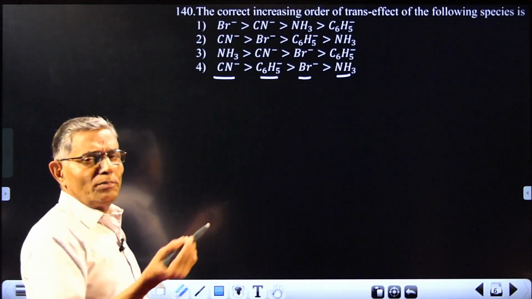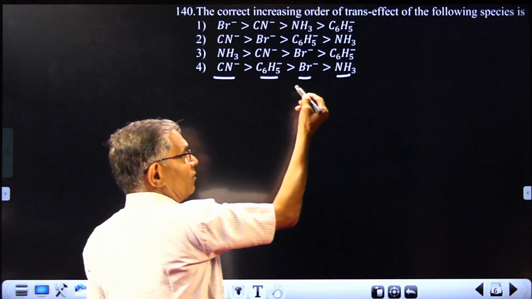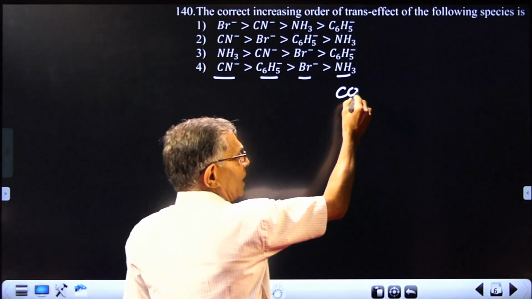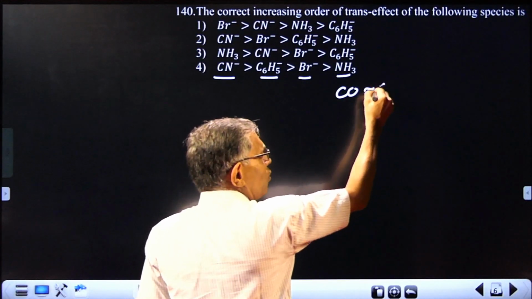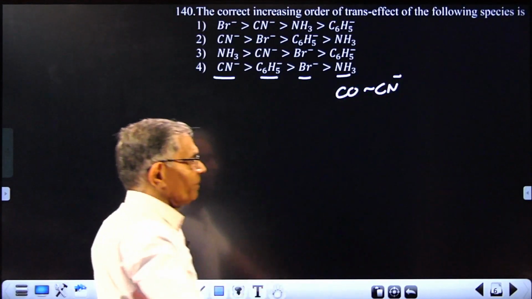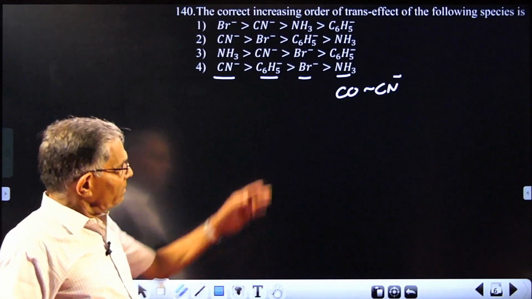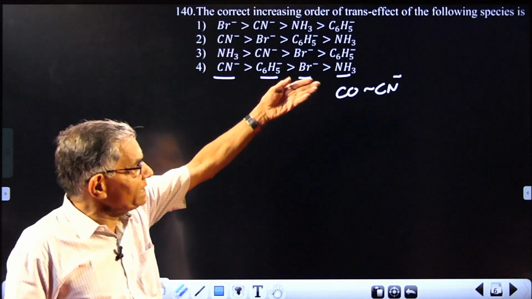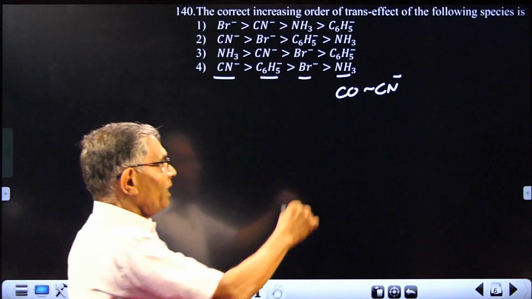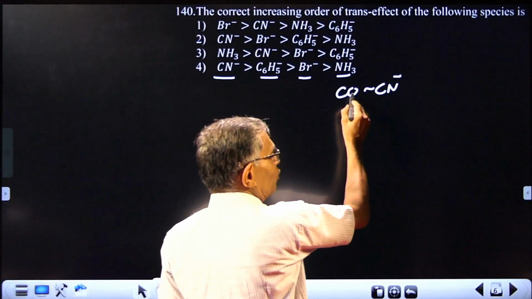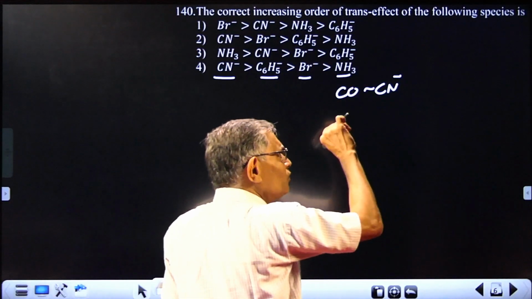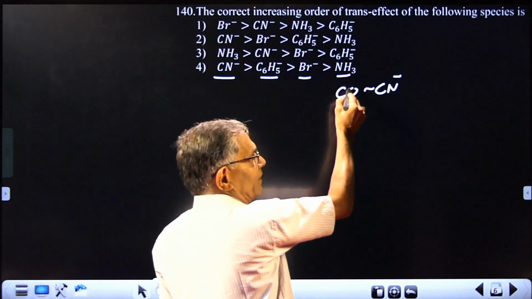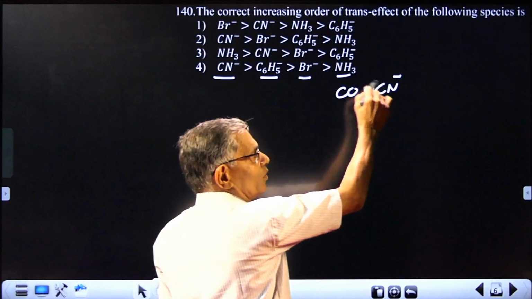Actually, these need not be the groups you are expecting. You can have groups like, for example, CO, the carbonyl group. Carbonyl group and cyanide have almost the same trans effect. Some other year they may ask this question by changing some particular ligand, so I will give you another list also. Carbonyl has almost the same trans effect as cyanide, but when you compare, this is slightly higher. That is why it is almost equal to.